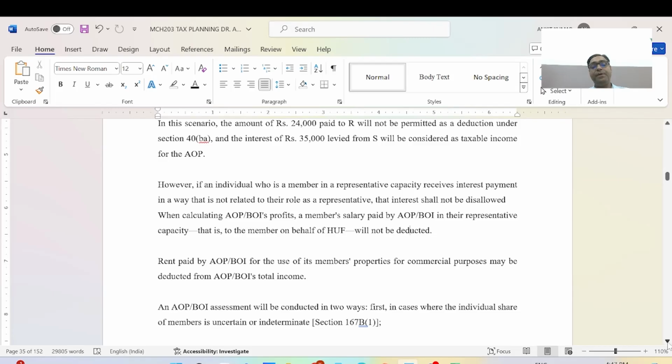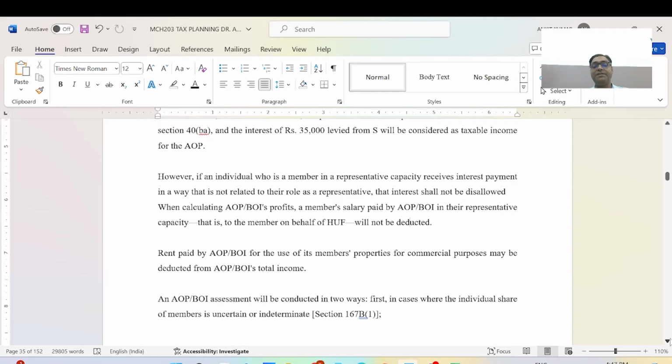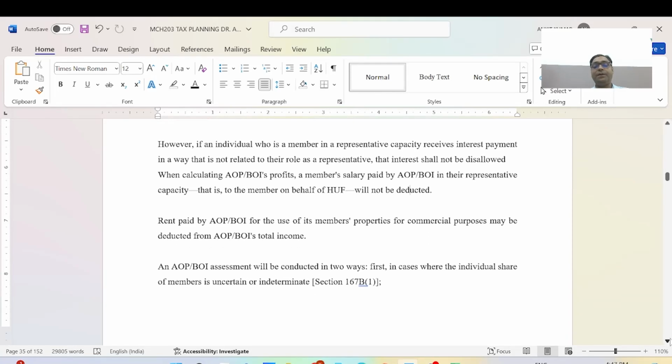An AOP BOI assessment will be conducted in two ways. First is when the individual share of members is uncertain or indeterminate under section 167B clause 1.